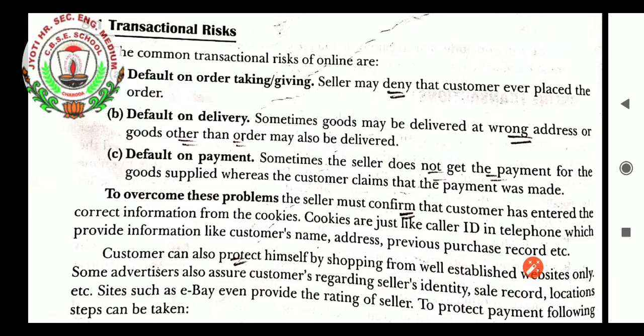Nowadays, if we install a Truecaller-like app in our phone, then when some unknown person is calling us, with Truecaller activated we will be able to know who is calling us. The name and address of the person will be seen on our mobile screen. That type of thing is known as a cookie. It is safer for us to know whether the number is right or wrong.